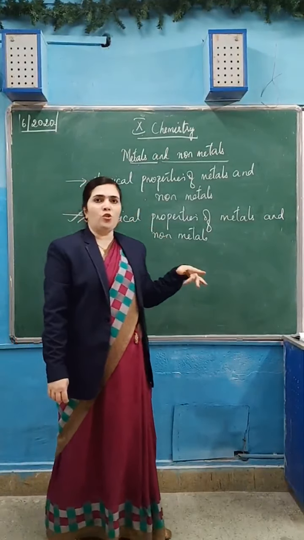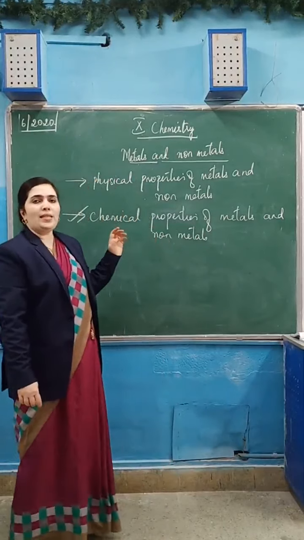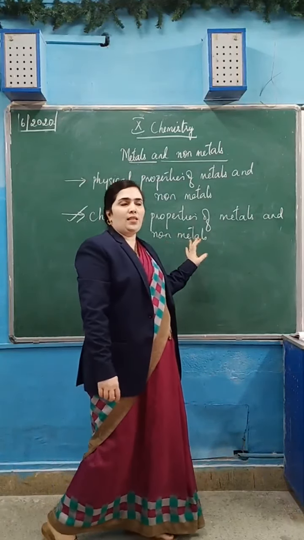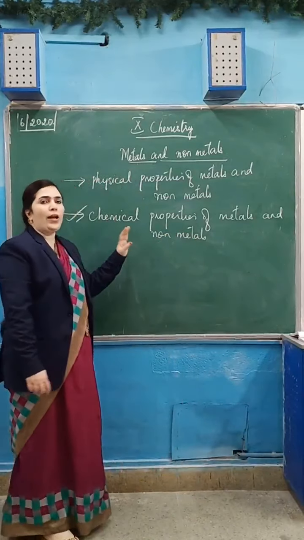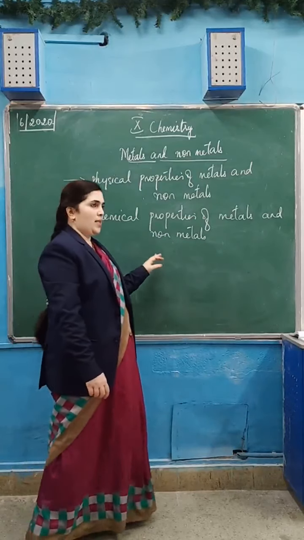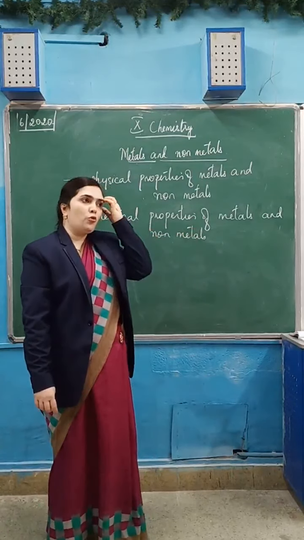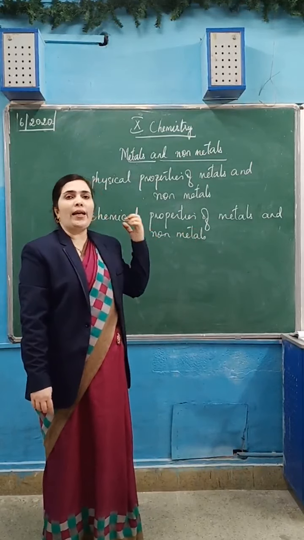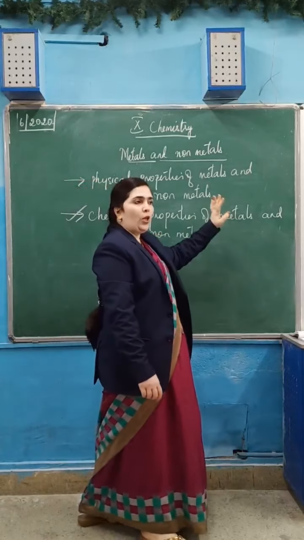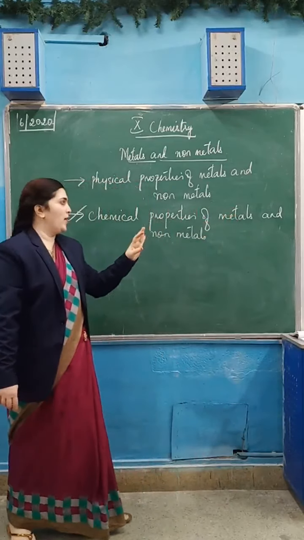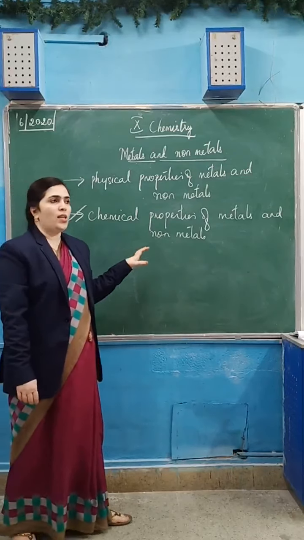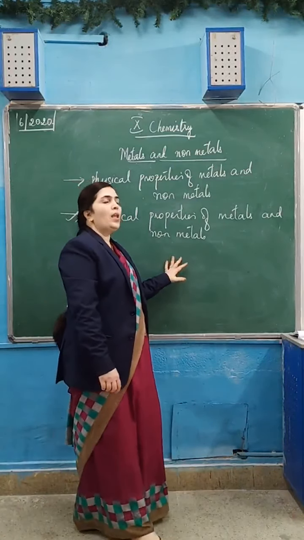Metals react with acids. Metals react with dilute acids to give hydrogen gas, whereas non-metals do not react with dilute acids. Instead, they react with hydrogen to form non-metallic hydrides. Metals react with dilute acids to produce hydrogen gas. Non-metals do not react with dilute acids. They do not liberate hydrogen gas. Instead, they react with hydrogen to form hydrides.